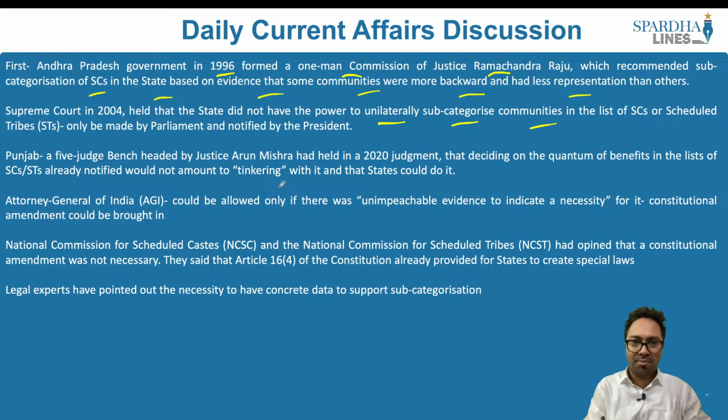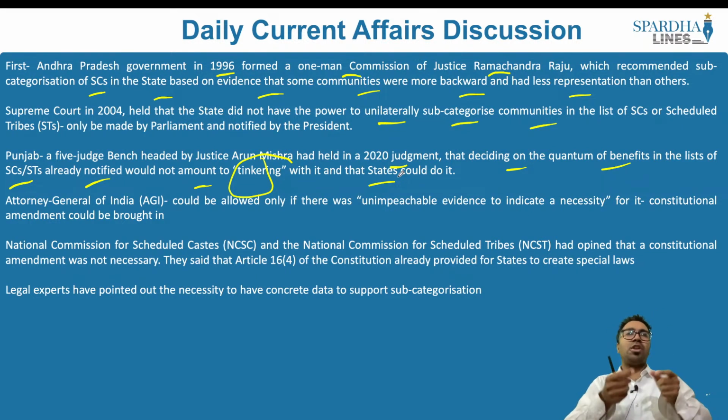A 5-judge bench headed by Justice Arun Mishra held in a 2020 judgment that deciding on the quantum of the benefits in the list of SC/STs already notified would not amount to tinkering with it, and the states could do it. What did the Supreme Court say? It came up with a new interpretation.